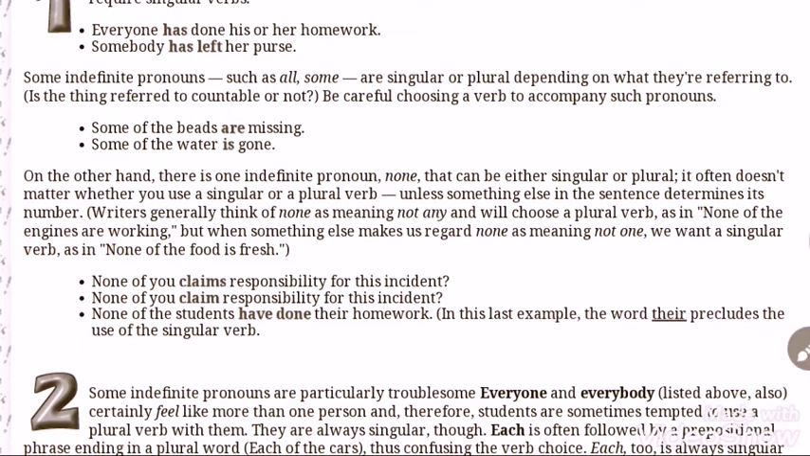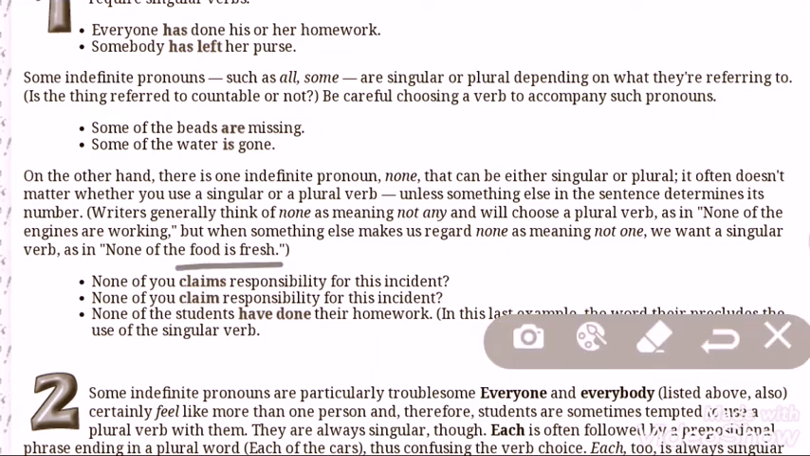But when something else makes us regard none as meaning not one, we want a singular verb, as in none of the food is fresh. Here food is playing an important factor. So none of the food is fresh. Here the rule is when something else makes us regard none as meaning not one, we want a singular verb.